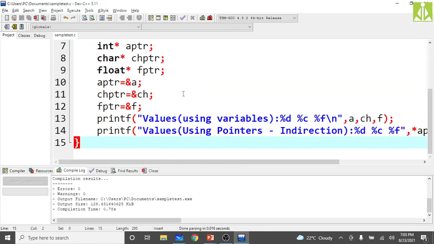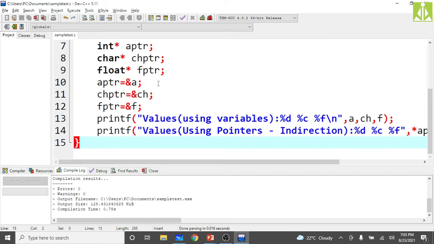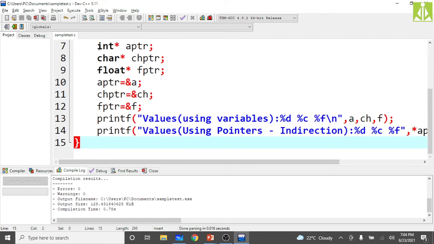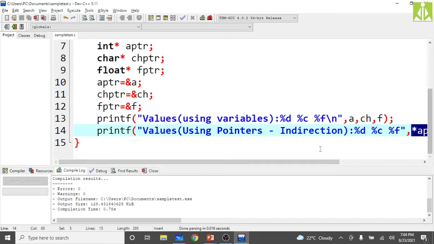So these two are the possible approaches. One thing you need to notice is declaration versus redirection. When we are declaring a pointer, we are using the asterisk operator after the type name, so aptr becomes an integer pointer. And when you are redirecting the value, you are using the asterisk operator before the pointer name. After the type name, before the pointer name. Two different uses we are having for the star operator.